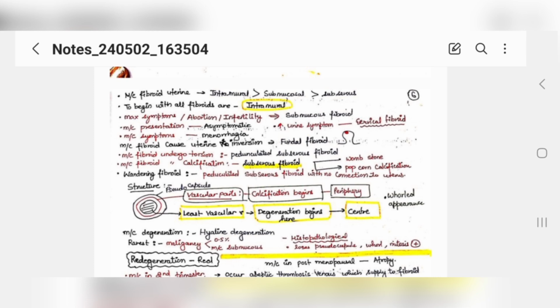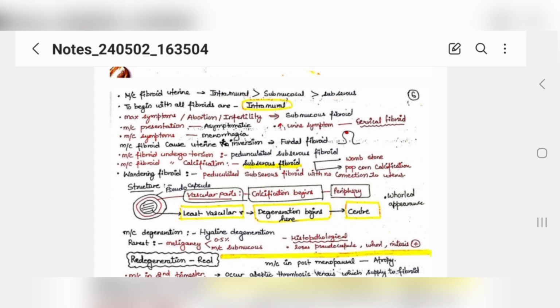Okay, if urinary symptoms are there, then we will think of cervical fibroids, sorry. Okay, and the most common symptom patients describe is menorrhagia, excessive bleeding. The most common fibroid to cause uterine inversion is fundal. If a fibroid is present on the fundus of the uterus, then most commonly it will cause uterine inversion.